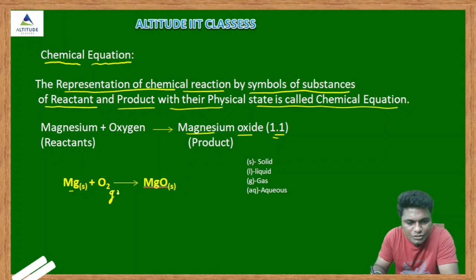Gas, we will write G. Both are combined and you are getting what? Magnesium oxide, that is MgO, that is the solid. S means what? Solid. This is what? Chemical equation. So here see, S means what?